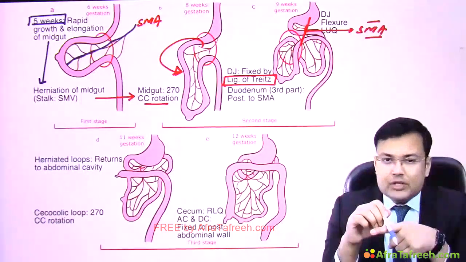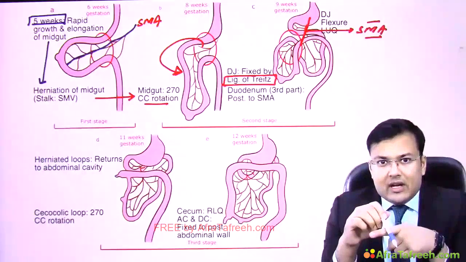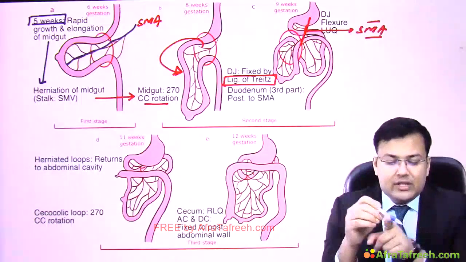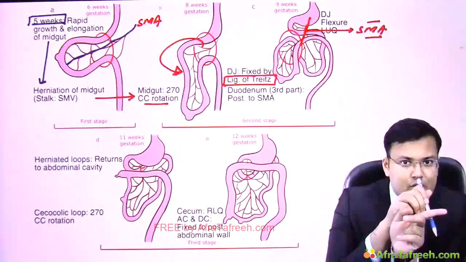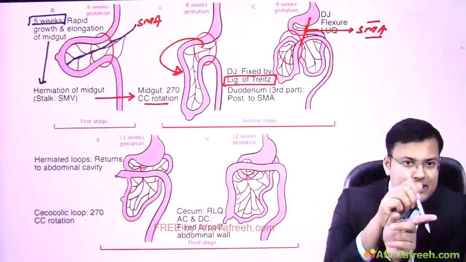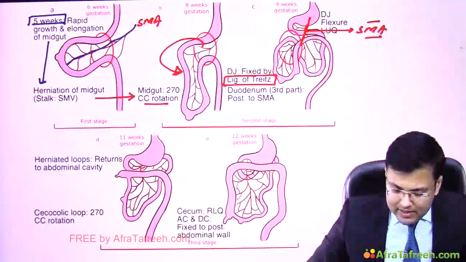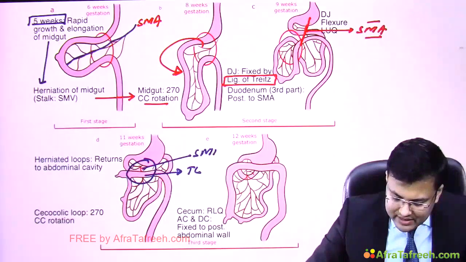But what happens? There is another situation known as reverse rotation. In reverse rotation, in place of counterclockwise rotation, there is clockwise rotation. So in this case, what will happen? The third part of the duodenum becomes anterior. This is the superior mesenteric artery. Normally, if you see this picture, here you can see the transverse colon. This is the superior mesenteric artery, and this is the third part of the duodenum.